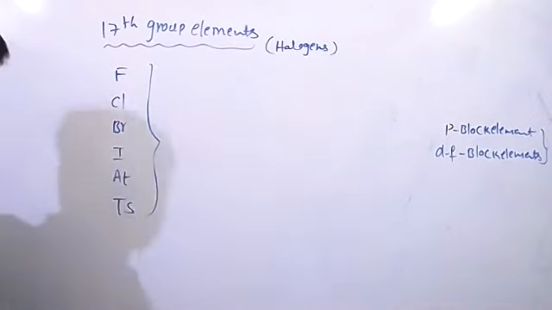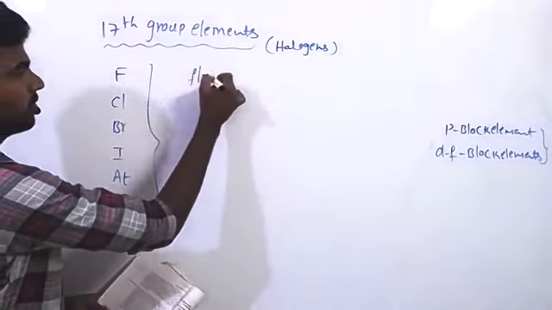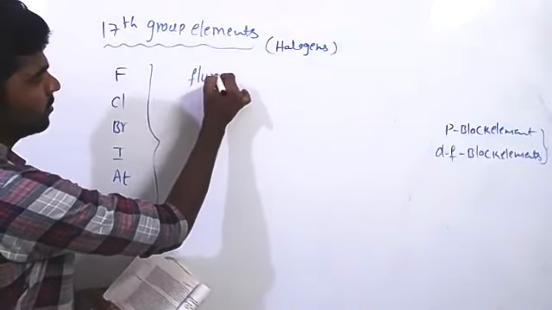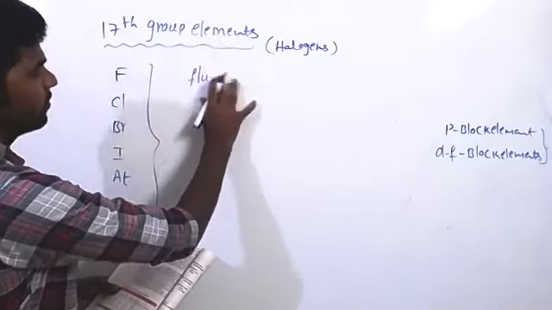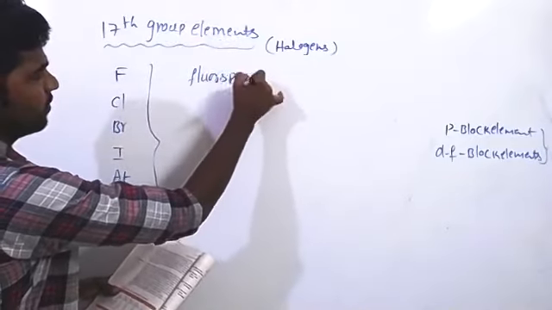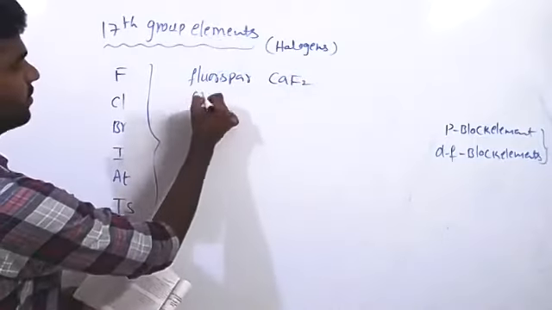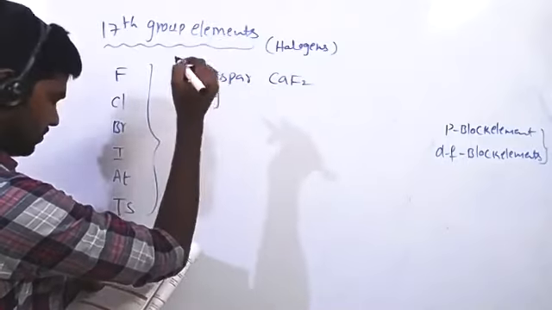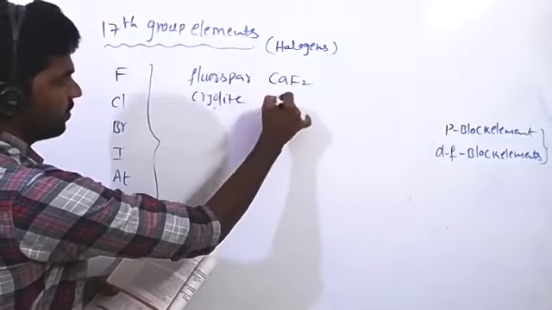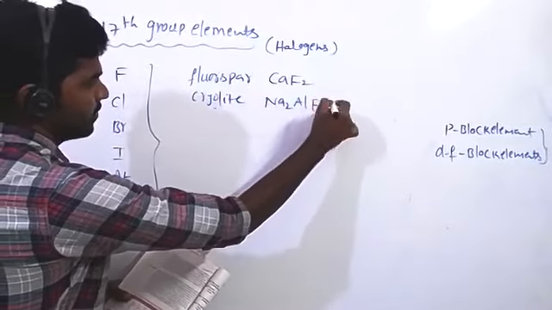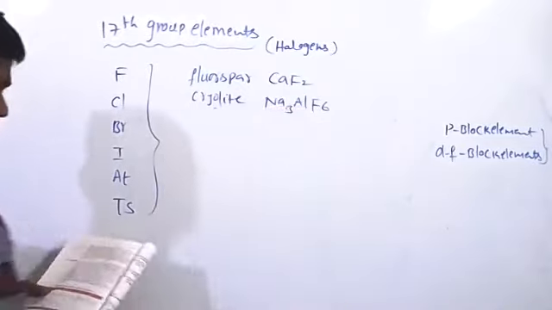Fluorine minerals are fluorapatite, fluorspar. Important is fluorspar, CaF2, and cryolite, Na3AlF6, and another one, fluorapatite.